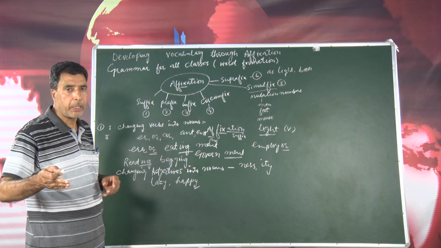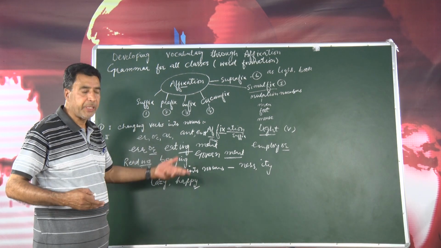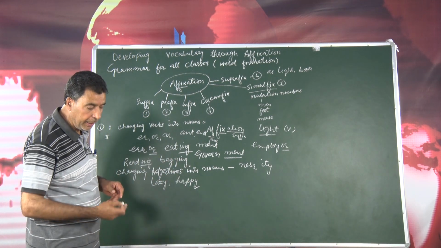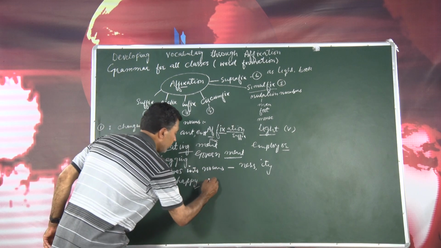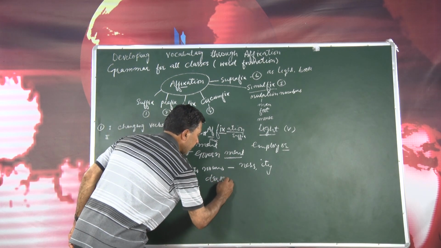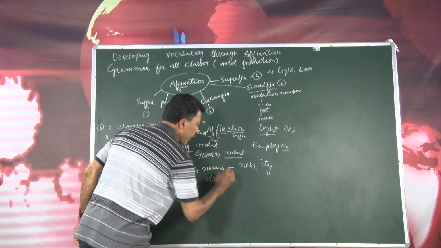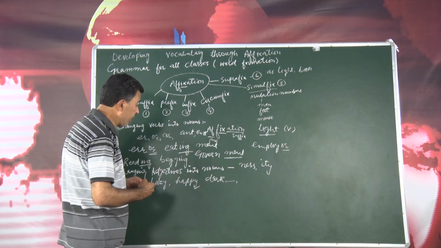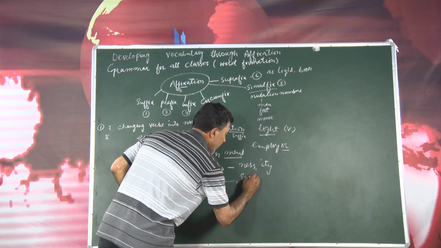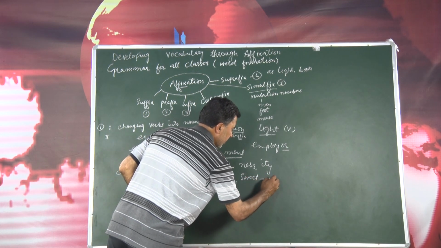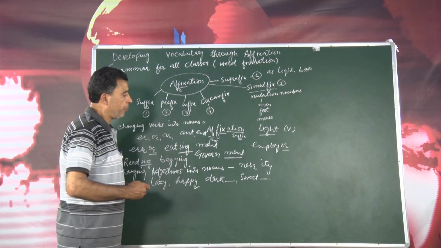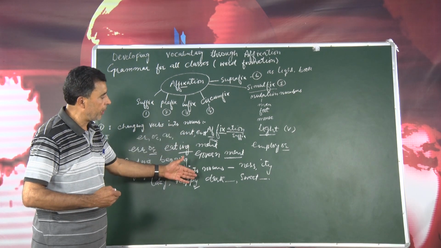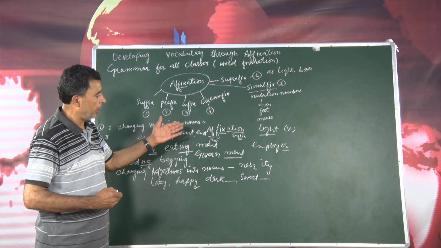Spelling rules are different, but we change y and we write i. Then here is the word dark. Can you make it a noun? Yes, very good, darkness. Okay, here is the word sweet, sweetness. So this is how we can form words from one part of speech into another.